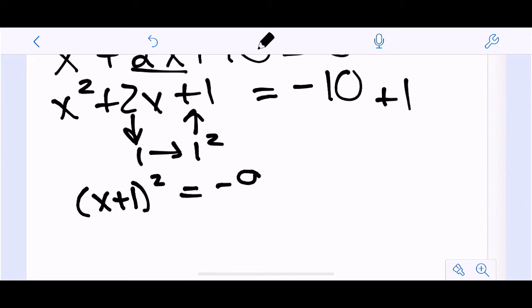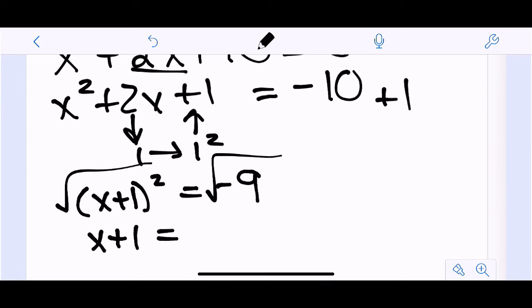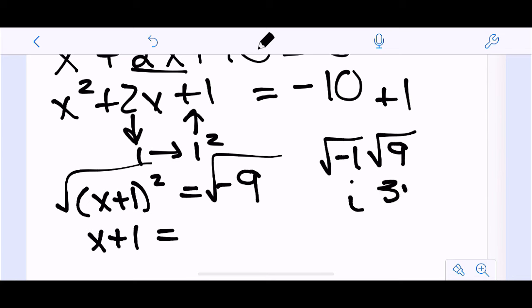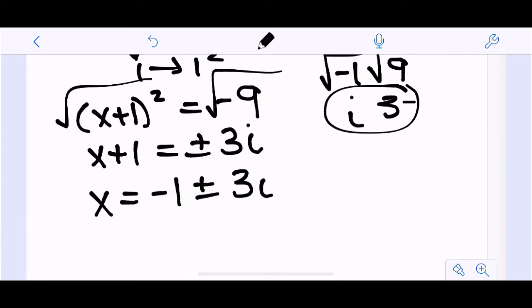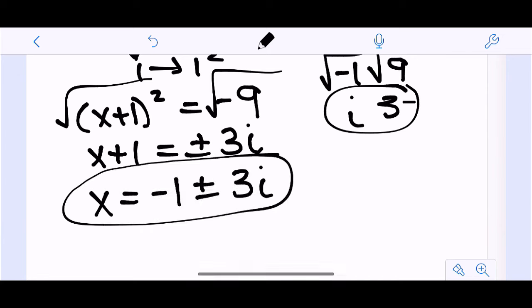Now it's the same process. Square root both sides. So x plus 1 equals, now the square root of negative 9 is the square root of negative 1 times the square root of 9. That's i, and that's 3, right? So this is plus or minus 3i. So x here would be negative 1 plus or minus 3i. But again, not anything crazy. If you can simplify radicals, you can do all this other stuff.